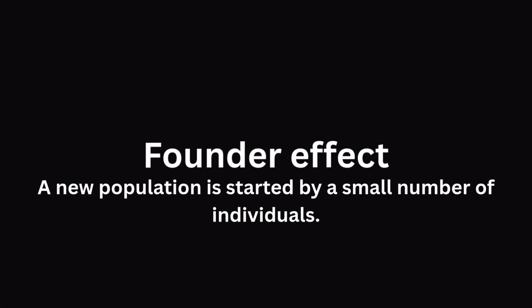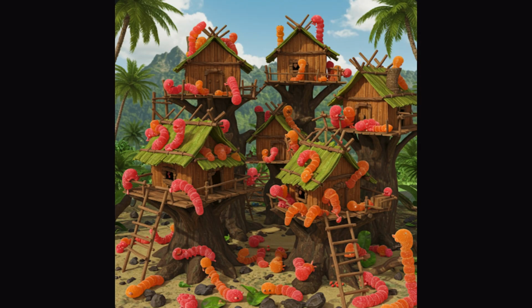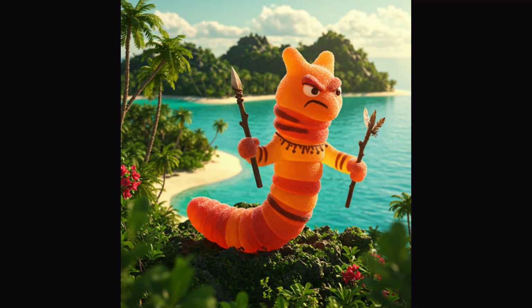Now, some other things that could happen in a theoretical scenario could include founder effect, bottleneck effect, and mutation influences. Founder explanation. A new population is started by a small number of individuals. Founder effect. Suppose a small group of our gummy worms, say a cherry and one orange, accidentally fall off a boat onto a desert island and start a new isolated population. This new, small founding population will likely have a different proportion of flavor combinations than the original larger population's future outcome, simply due to the random assortment of genes in the founders. Without non-random mating, they would be forced to repopulate to ensure fitness is carried out.